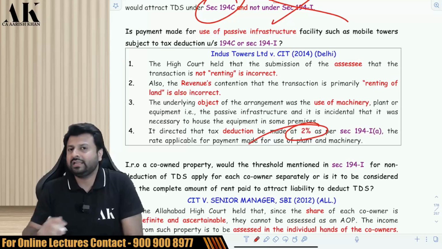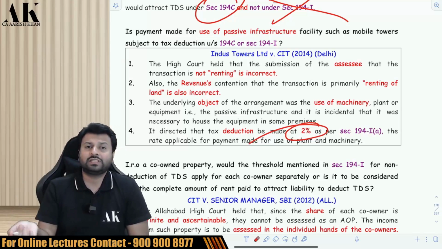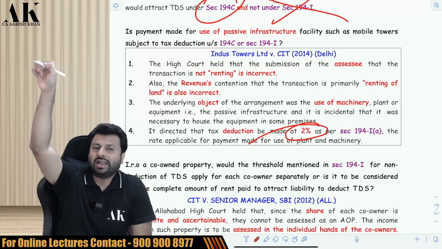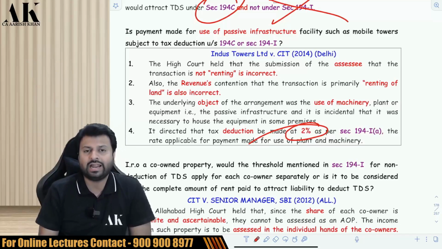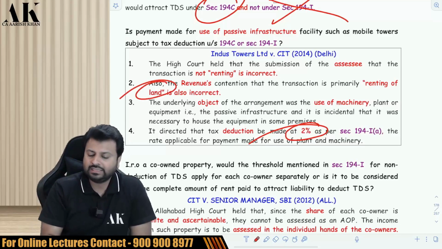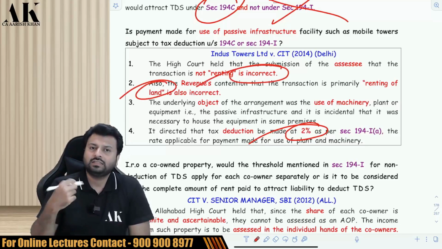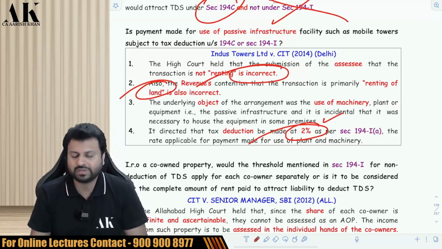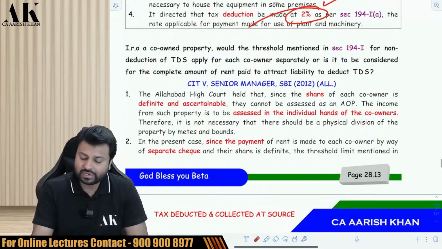The assessee was saying there is no need to deduct TDS. The department was saying there is a need to deduct TDS, but as for land. That is not land, that is the terrace of a building. The department was saying that it is land, the assessee was saying there is no need to deduct TDS. The court said something in between: you have to deduct TDS at the rate of 2% as plant and machinery. This point I have already mentioned above.